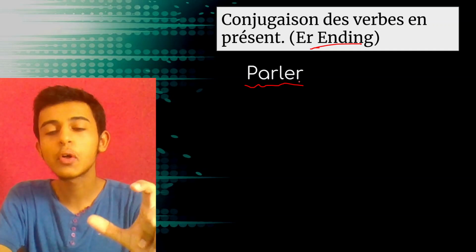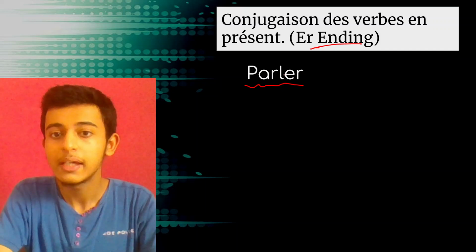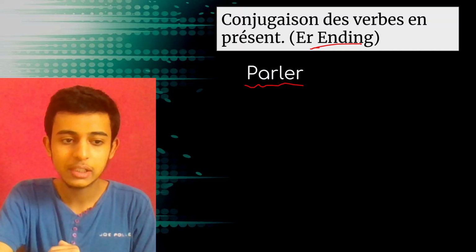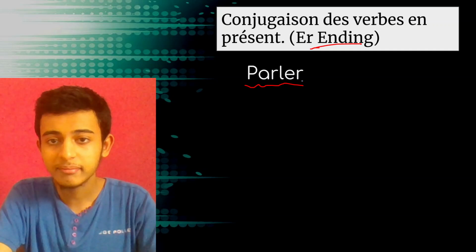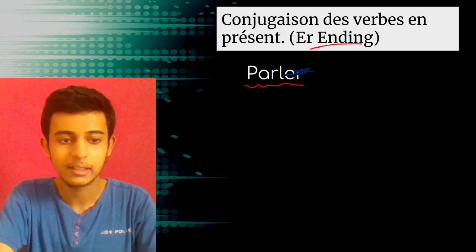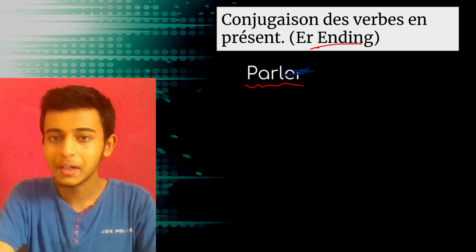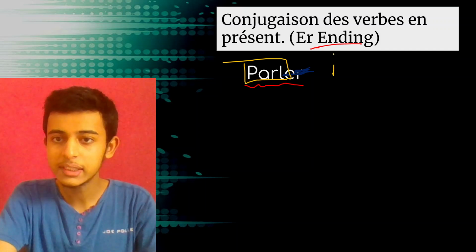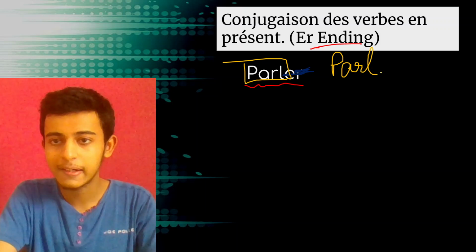Number 1 thing, for conjugating a verb in present tense, we remove er, ir or re. So the first step that you have to take is removing this er. You have removed your er. Now whatever is left is going to be termed as your stem. So PARL is left.